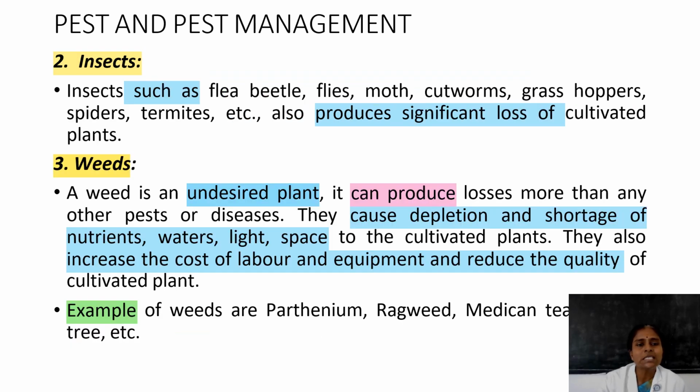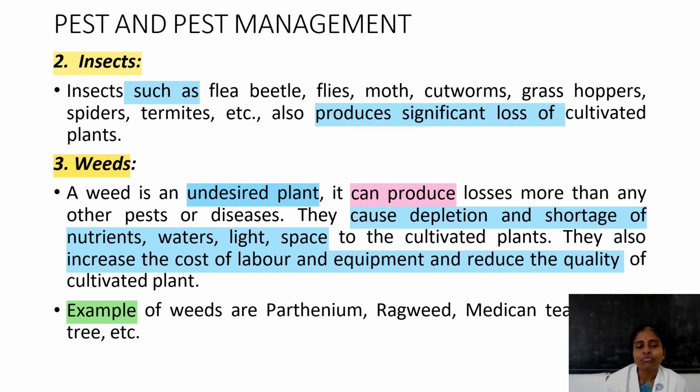Then what about insects such as flea beetles, flies, moths, cutworms? These insects produce significant loss of cultivated medicinal plants. Then what about weeds? Weeds are undesired plants, and they can produce more losses compared with other pests and diseases. In which way will they cause the loss? They cause depletion and shortage of nutrients, water, light, space to the cultivated plants, and also increase the labor cost and equipment cost. Finally it will reduce the quality of cultivated medicinal plants.